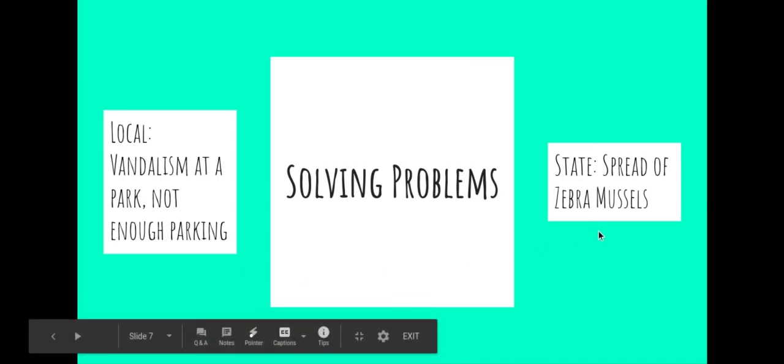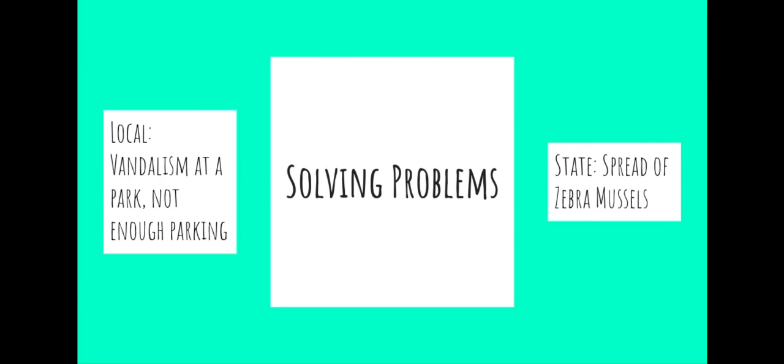The state government wants to focus on something that is more for the whole state. One thing that's going on right now is that zebra mussels are coming over. They're stuck on ships that come through into the Great Lakes, and then they are released into the Great Lakes, and they are an invasive species, meaning that they are actually hurting our other wildlife that is already living naturally in our Great Lakes.